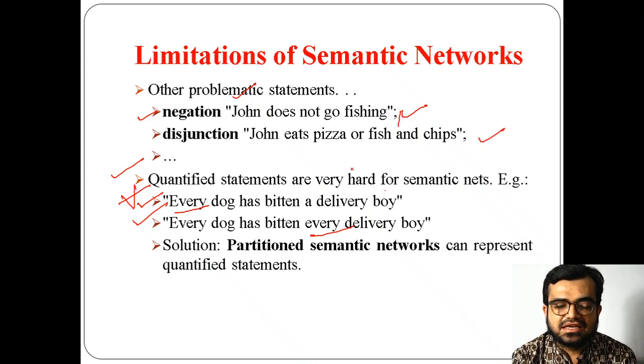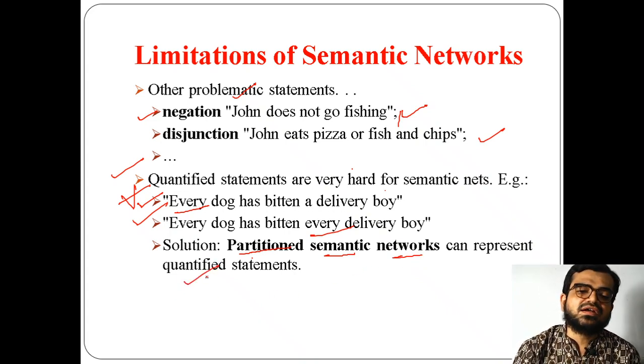That means for the delivery boy also the quantifying is there, and for the dog also the statement is quantifying. So the problem is that semantic networks won't perform well; they won't support quantified statements. That's the reason there is another kind of network called partitioned semantic networks. Very important, this one is used to represent such quantified statements.